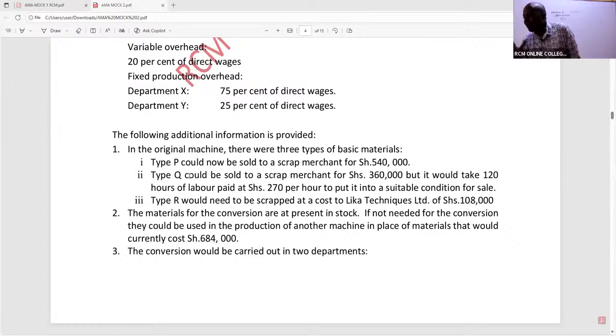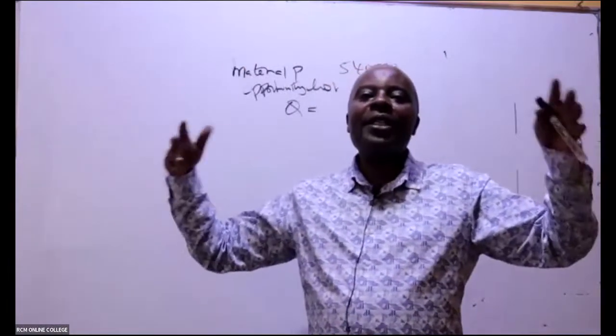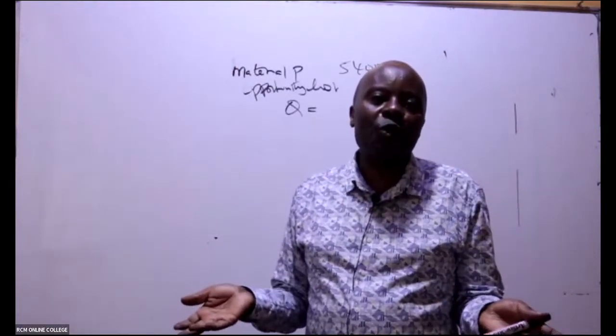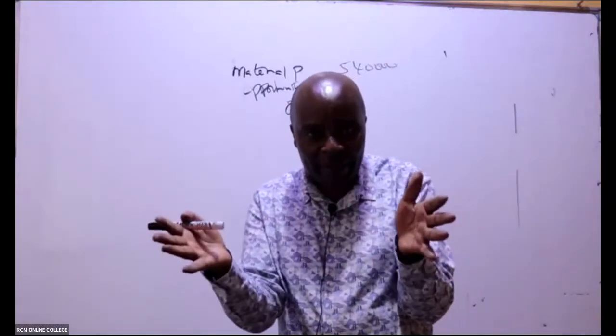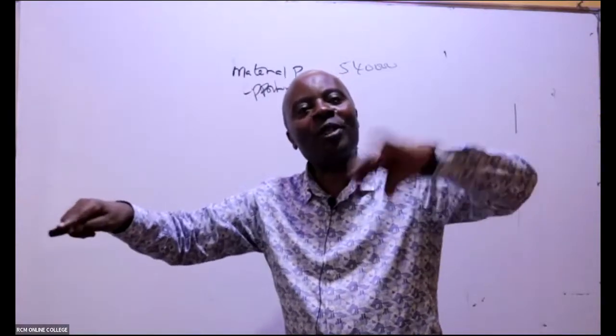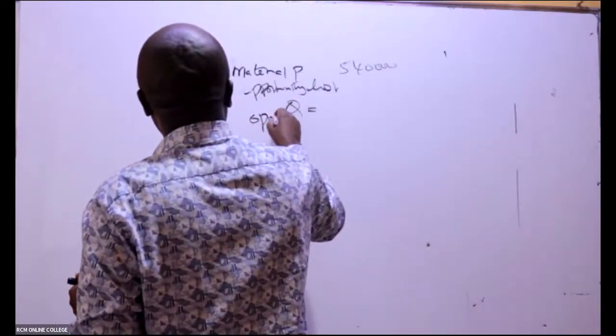Yeah, given that we had already messed up with that other client, we would have sold it for 360,000. I would have sold this for 360,000. But right now, ladies and gentlemen, what is happening is that when I get another buyer who wants, in this case here, to buy this product as it is, I'm going to lose that income. Because you can't be in the two spaces at the same time. So it is either that income or you go to this other person. If you go to this other person, you lose that income. So Q, again, I can see opportunity lost there.